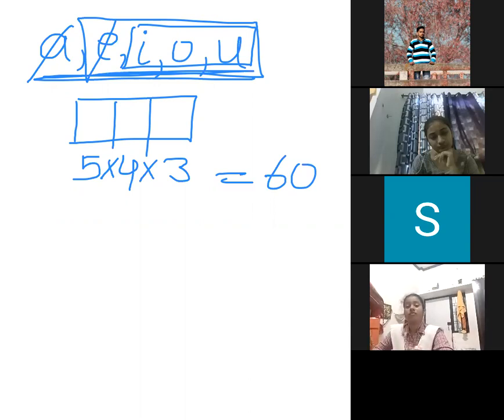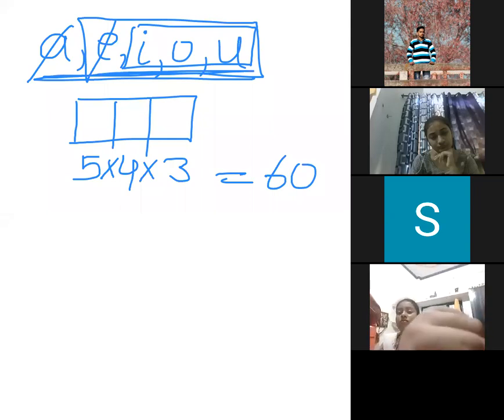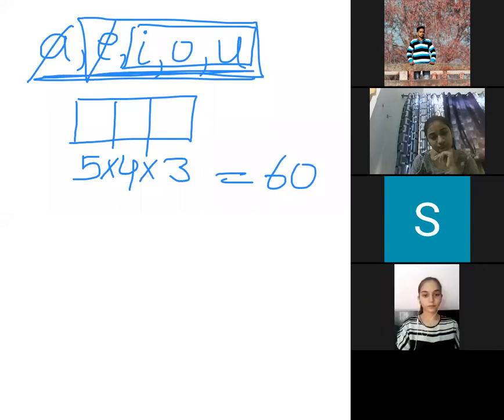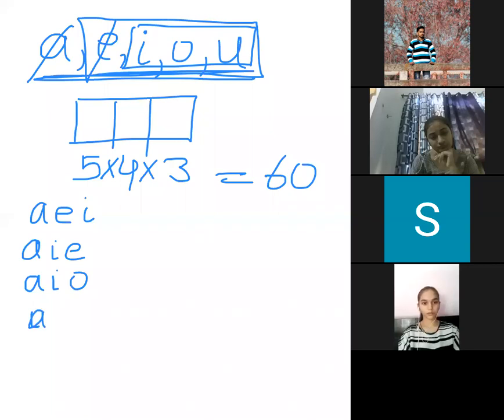And whatever I want to make, that must be containing all 3 letters different, means there should not be any kind of repetition. So there could be A, E, I, another can be A, I, E, another can be A, I, O, another can be A, O, I. So likewise, if I keep on writing, I'll be able to write 60 different words.